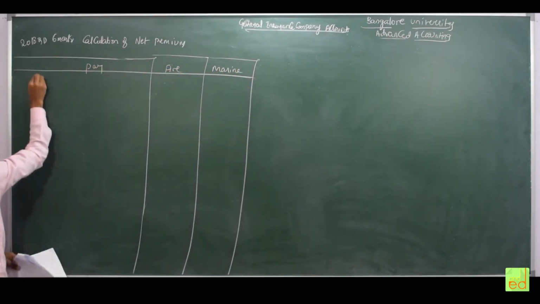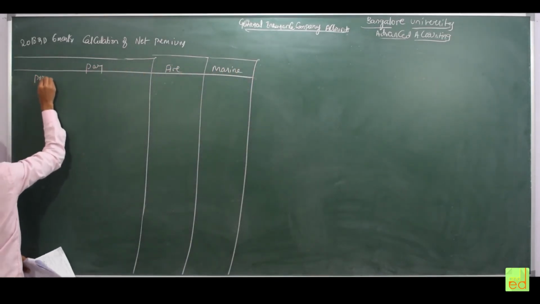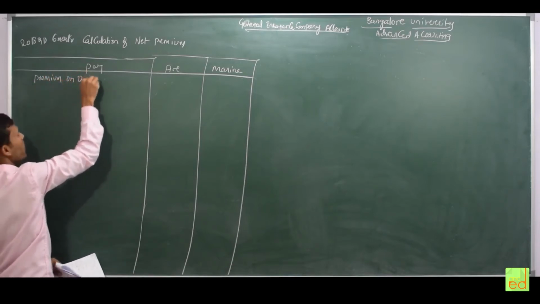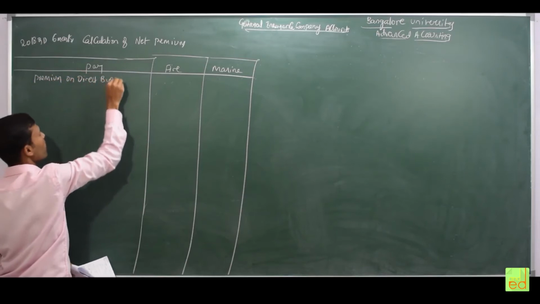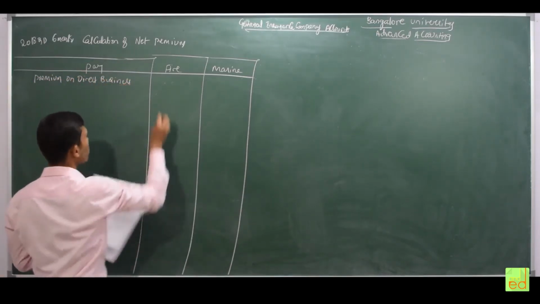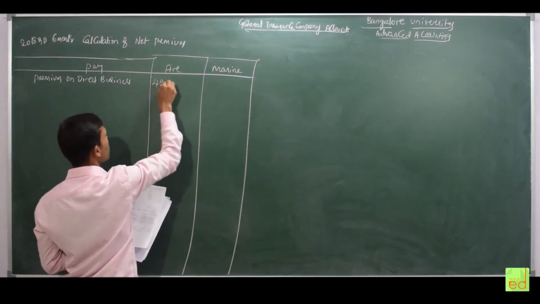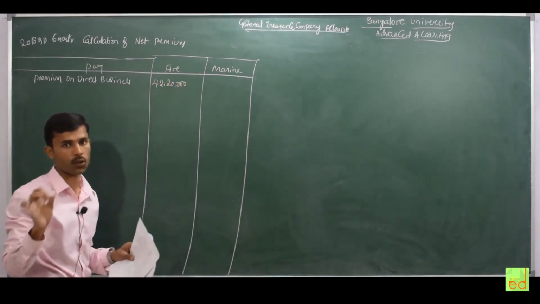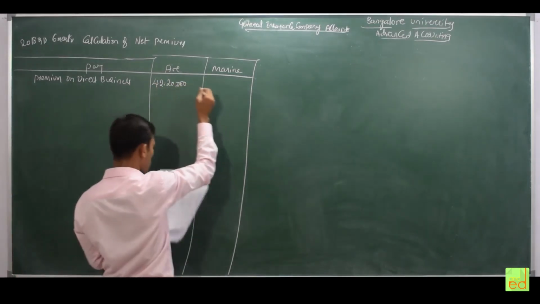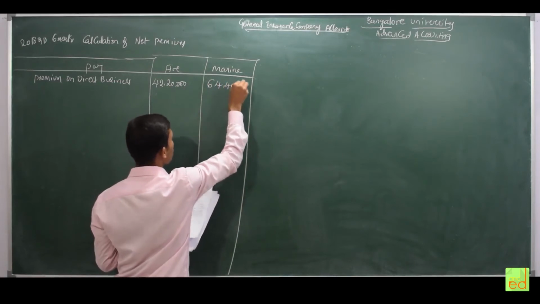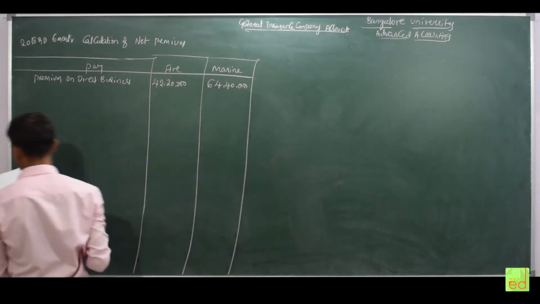First one, premium on direct business, amount 42 lakh 20,000. For the amounts, please refer to the question. So 42 lakh 20,000, 64 lakh 40,000.